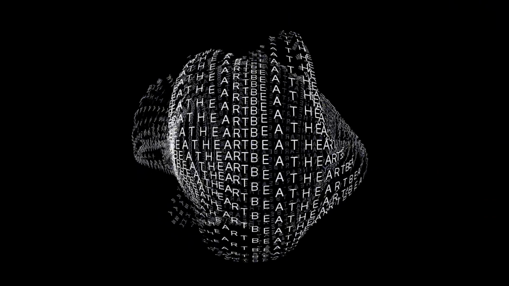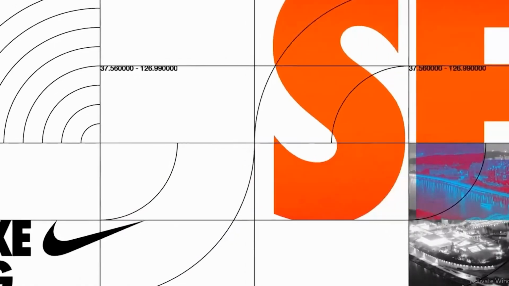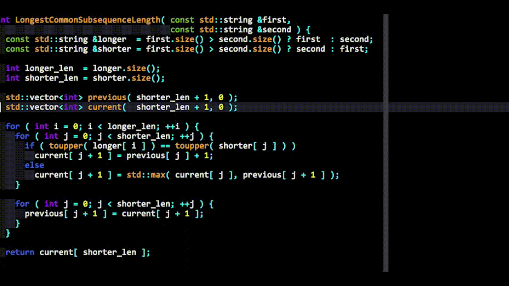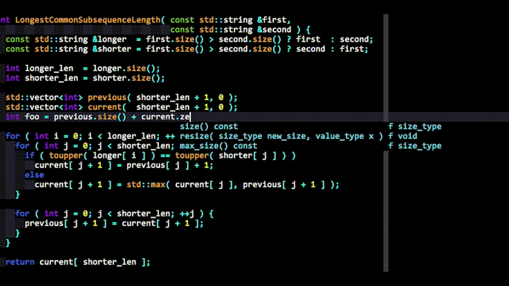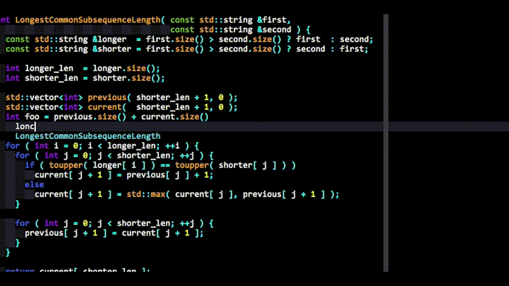I merge my interest in motion graphics and visuals with programming so I can develop, draw, and animate anything with code. I have used many programming languages, but my current favorite is JavaScript. It's easy to pick up, it's flexible, and it's suitable for quick small projects and for big ones.